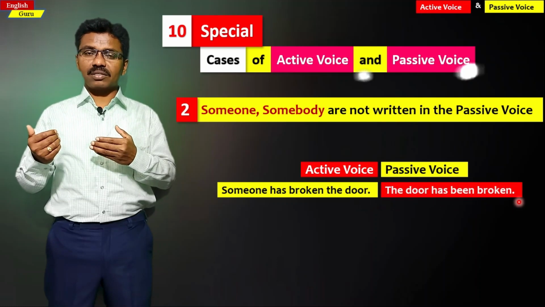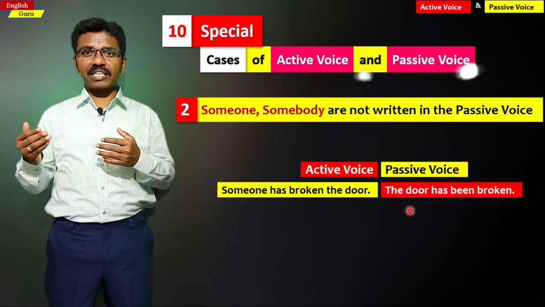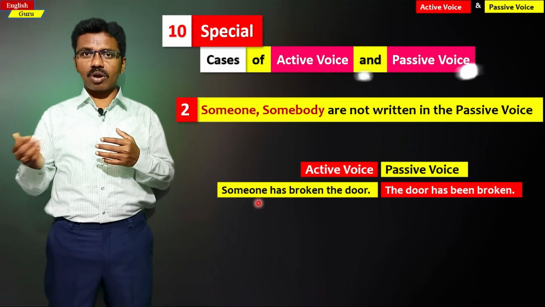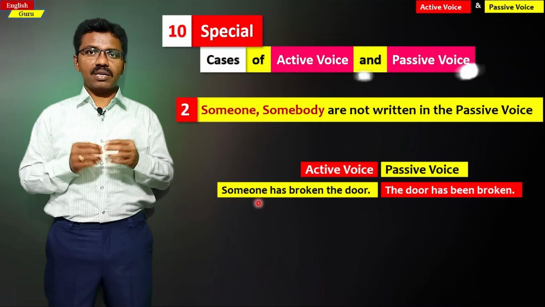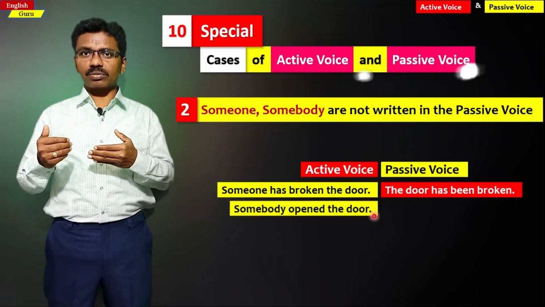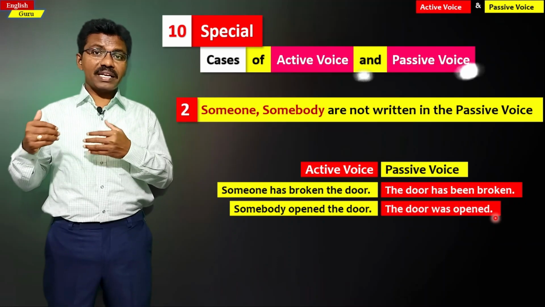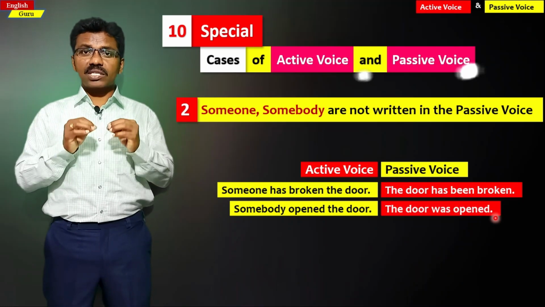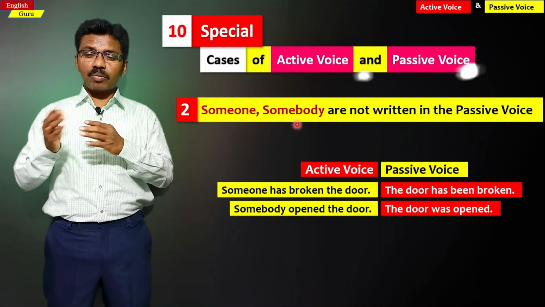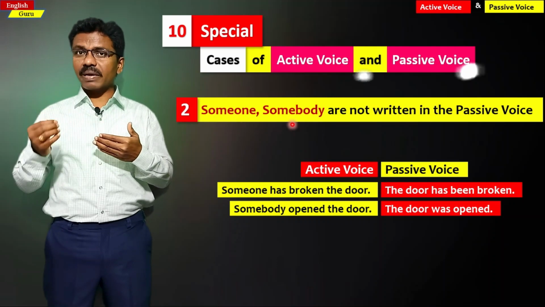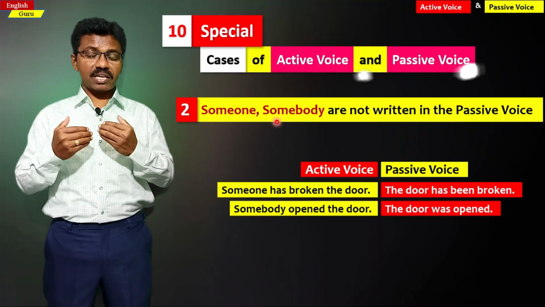That's it. Someone is not written, it is omitted, it is understood in the context. In a similar manner, somebody opened the door, active voice. The door was opened, so somebody is omitted. So someone, somebody, these two words are omitted, not written in the passive voice. This is a second special case.